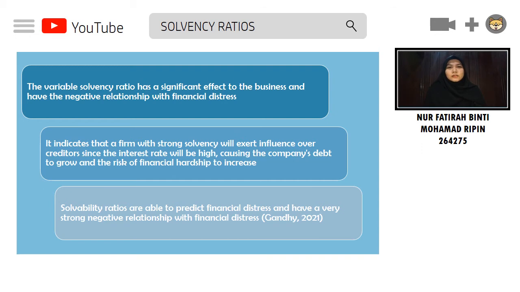From the explanation of these ratios in the solvency ratio, we can see that the solvency ratio variable has a significant effect on the business and has a negative relationship with financial distress. It indicates that a company with a strong solvency will exert influence over creditors, since otherwise the interest rate will be high, causing the company's debt to grow and the risk of financial hardship to increase. Solvency ratios are able to predict financial distress and have a very strong negative relationship with financial distress.